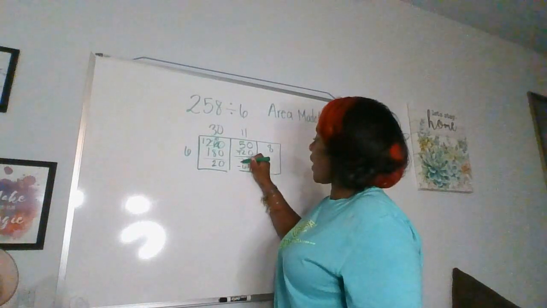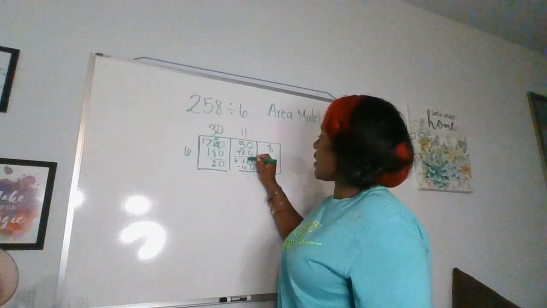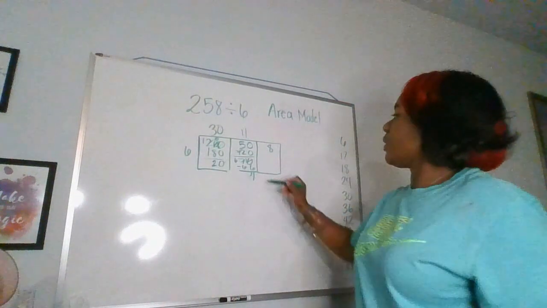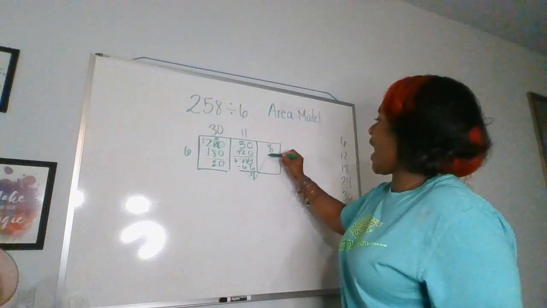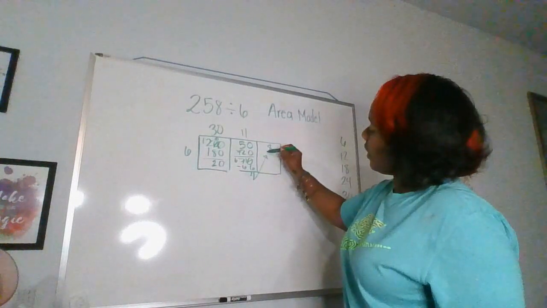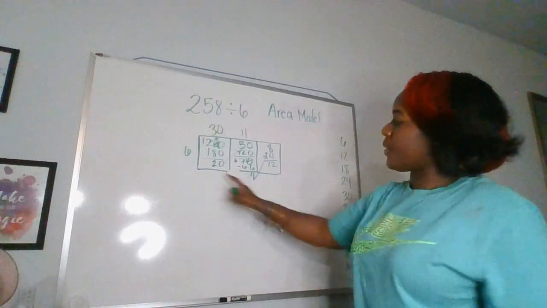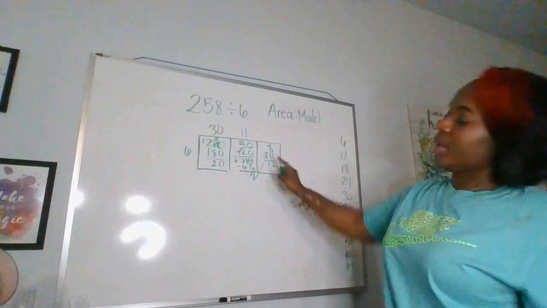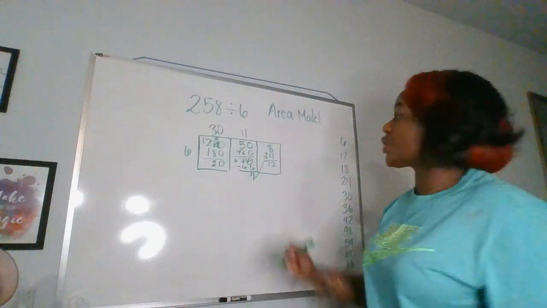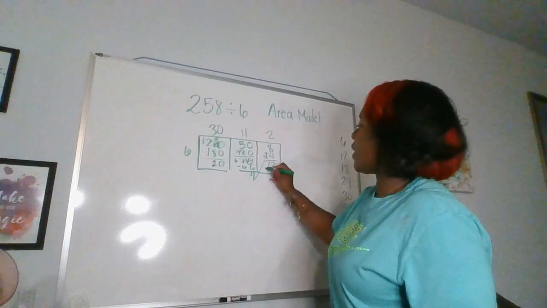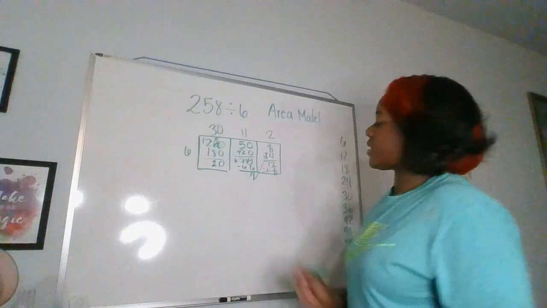You have 0 here, so I gotta go next door, change that to a 6, make that a 10. Then we do 4. Then we add this to the 8. 4 plus 8 is 12. And then we say, how many times will 6 go into 12? 6 goes into 12 2 times. 6 times 2 is 12. 12 minus 12 is 0.